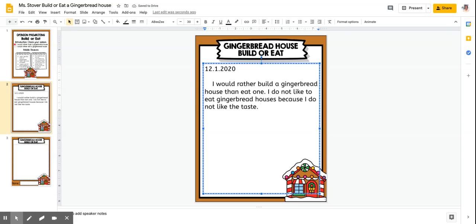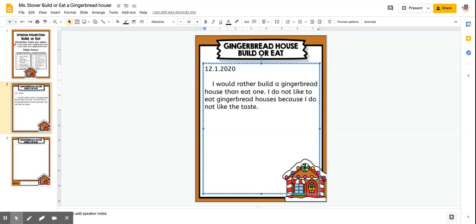Then I'm going to go into another detail saying that I really don't eat a lot of sweets. So that would be a really good reason why I wouldn't want to eat that, because it's a lot of candy and a lot of frosting and things like that that are just not something that I really like. And I think that I'm going to write that in a sentence.